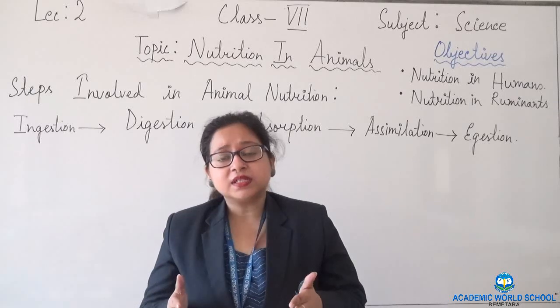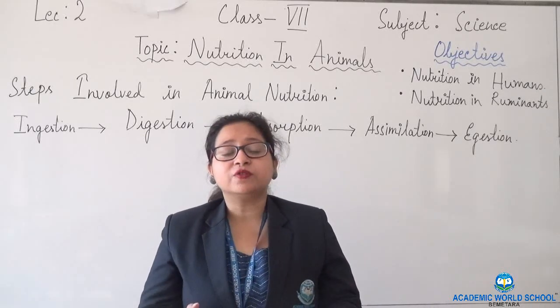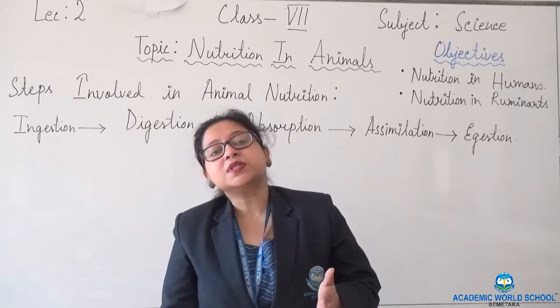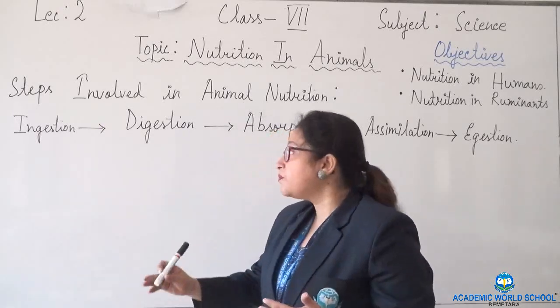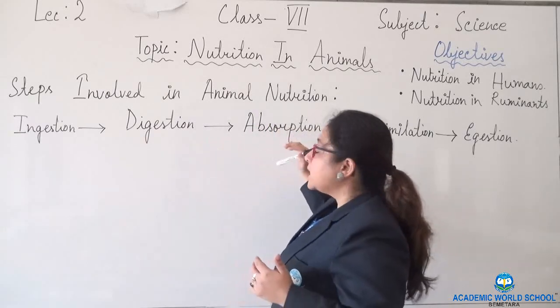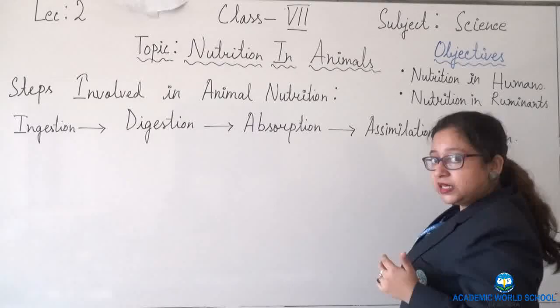As animals obtain their nutrition from other organisms, this mode of nutrition is known as holozoic nutrition. The steps involved in nutrition for animals are: first ingestion, second digestion, then absorption, then assimilation, and then egestion.